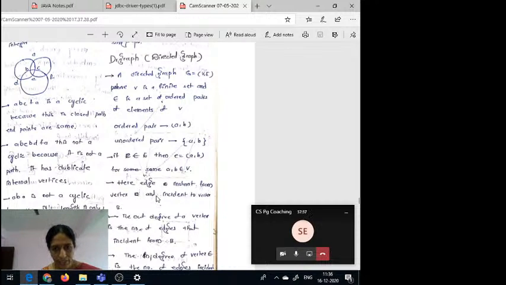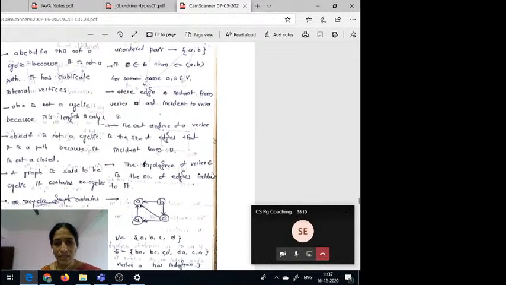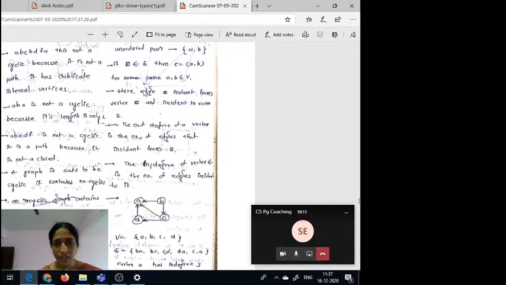Now here an edge is incident from one vertex and incident to another vertex. In an undirected graph, an edge is incident on a vertex. That means between A and B there is some edge, some edge is incident on A as well as on B. There is no concept of incident from and incident to, because in the undirected graph there is no direction. That means edges exist from both sides, so there we just use the term incident on. Whereas in a directed graph, an edge is incident from one vertex and incident to another vertex.